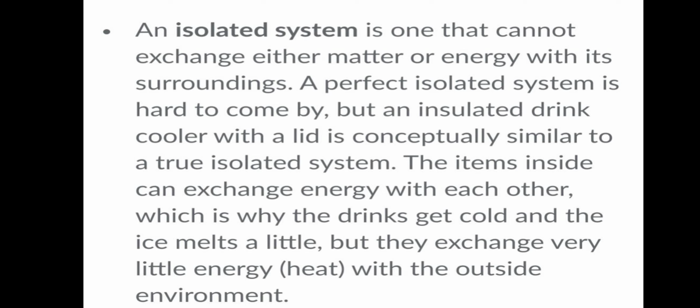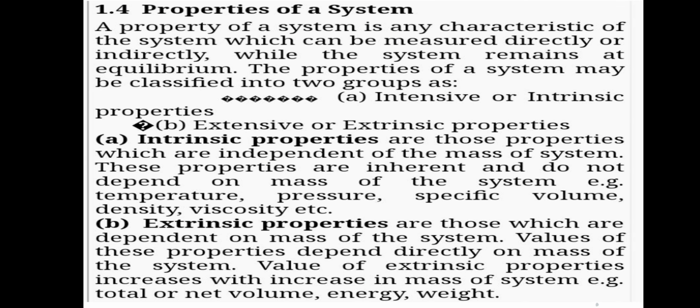An isolated system is one that cannot exchange either matter or energy with its surrounding. A perfect isolated system is hard to come by, but an insulated drink cooler with a lid is conceptually similar to a true isolated system. The items inside can exchange energy with each other, which is why the drink gets cold and the ice melts a little, but they exchange very little energy or heat with the outside environment.